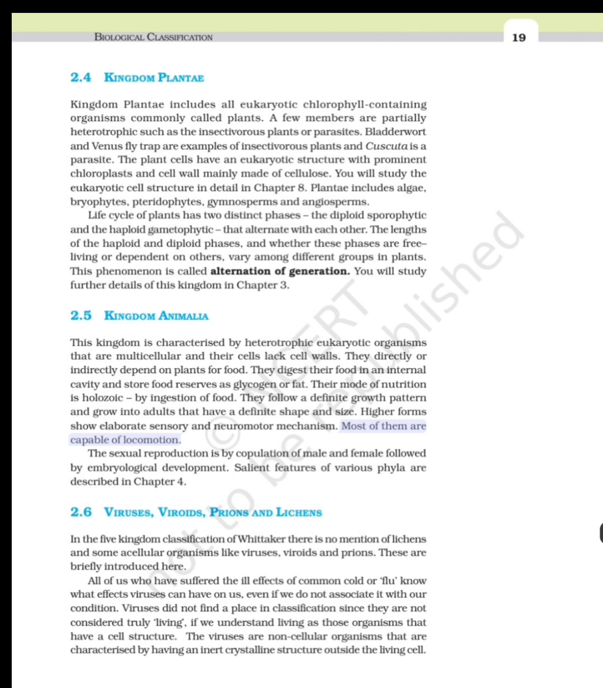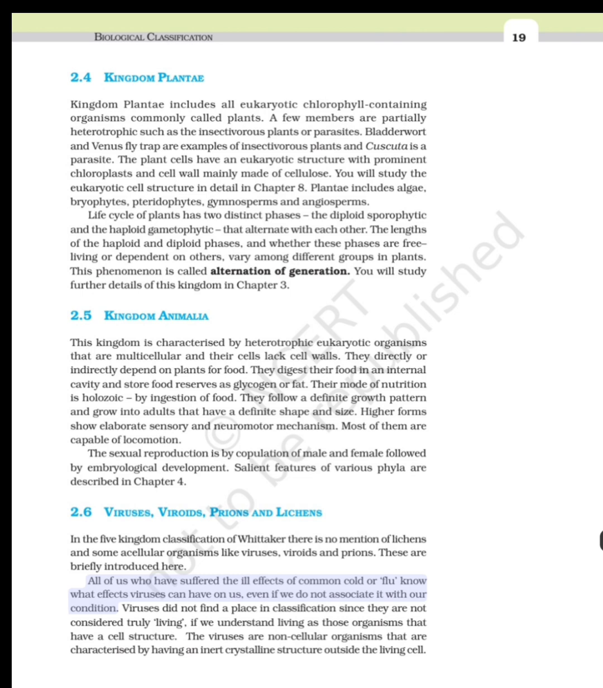Most of them are capable of locomotion. The sexual reproduction is by copulation of male and female followed by embryological development. Salient features of various phyla are described in Chapter 4. 2.6 Viruses, viroids, prions and lichens. In the five-kingdom classification of Whittaker there is no mention of lichens, and some acellular organisms like viruses, viroids and prions. These are briefly introduced here.